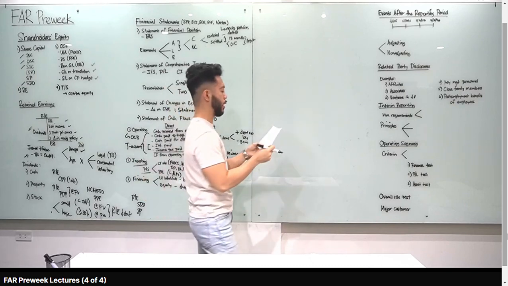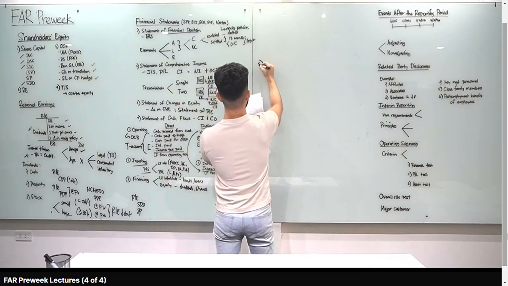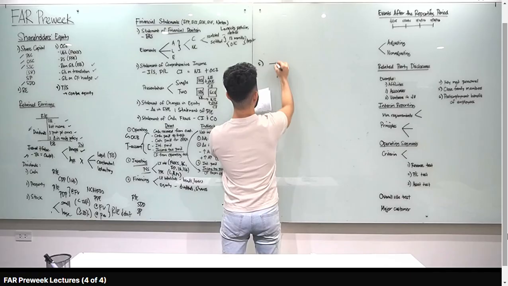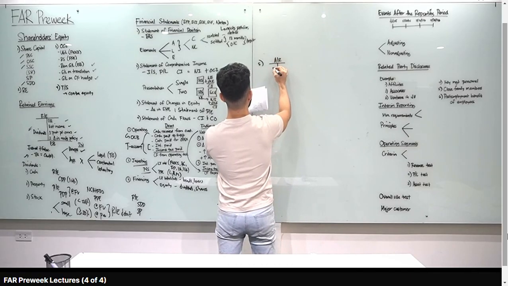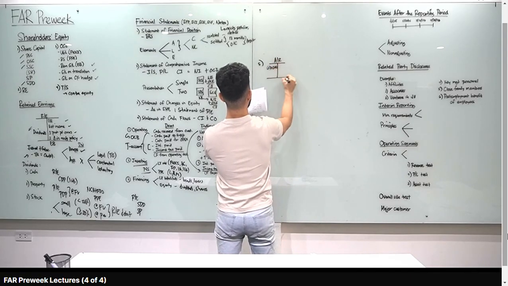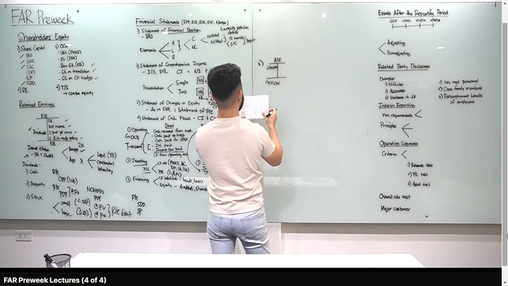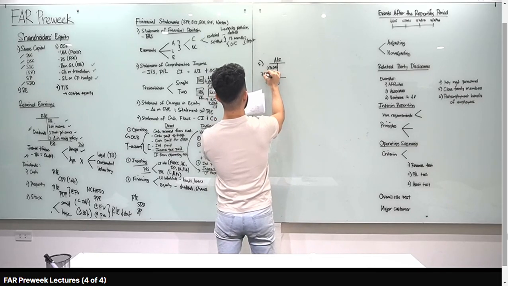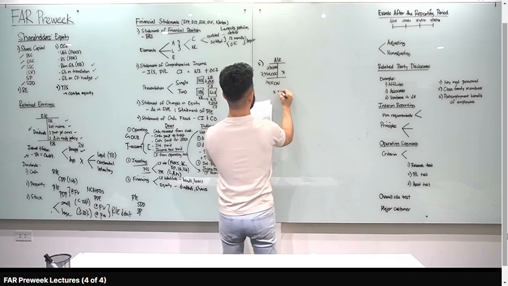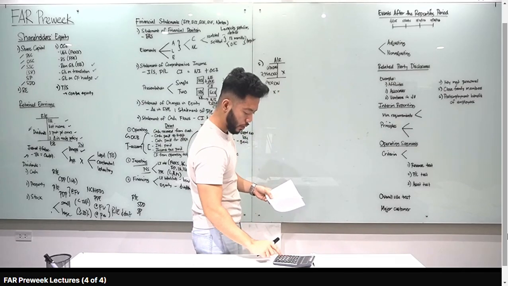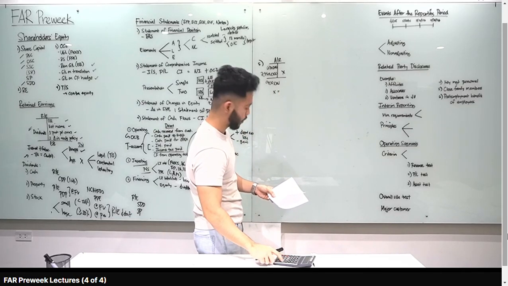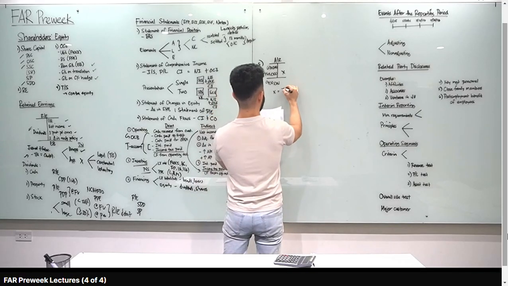T-account tayo dyan. Mr. Accounting, company provided the following information. Meron tayong cash and AR. Doon tayo sa collections from customers. Siyempre, AR gagamitin mo dyan. Beginning AR natin is 670,000. Ending AR natin is 900,000. Tama? The sales and cost of goods sold were 7,980,000. So lagay mo 7,980 sa debit. And then sold for X tayo. Okay, so 670,000 plus 7,980,000 minus 900,000. Yung collections natin from customers, 7,750,000.